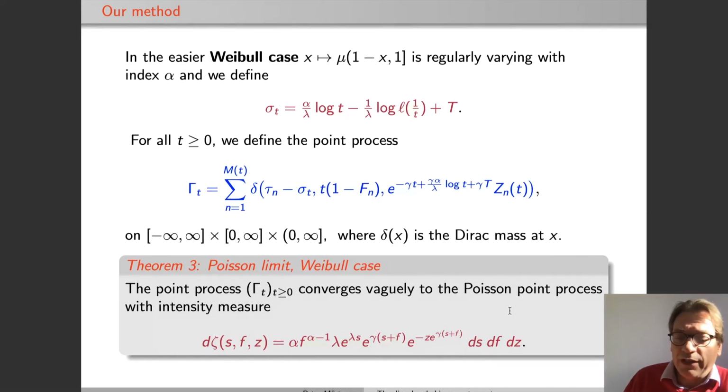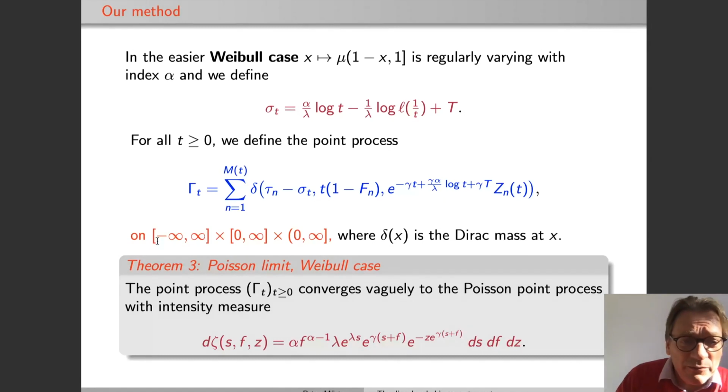This is the topology created by continuous functions with compact support. And for this, it is very important that the space on which we work is sufficiently compact. So in this case, we can compactify the first two components, and the third one can only be compactified at one place, because if it was completely compact on the reals, then the total number would have to converge, but the total number is m of t and clearly goes to infinity.